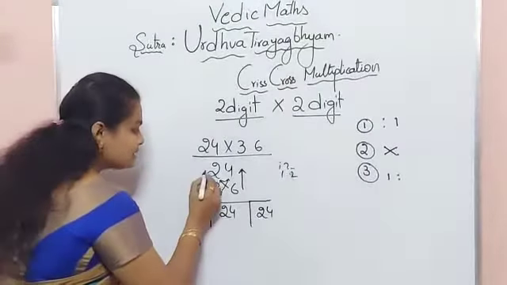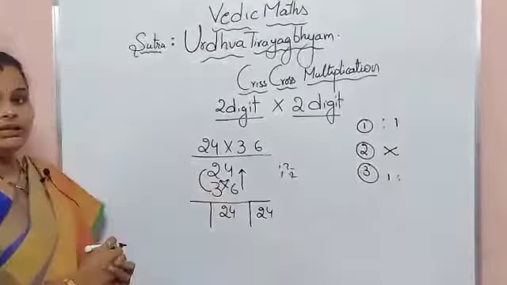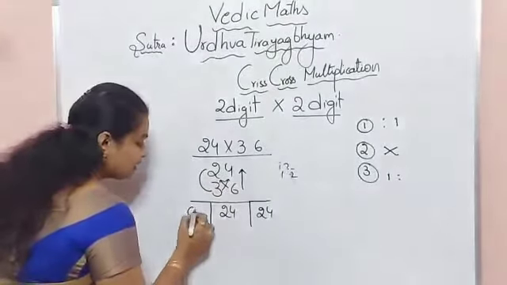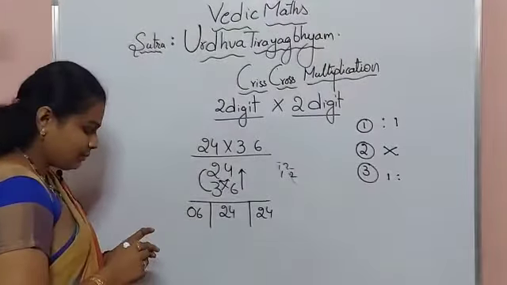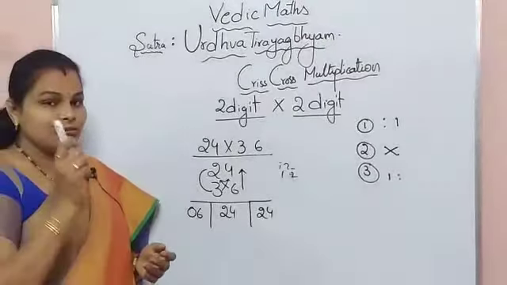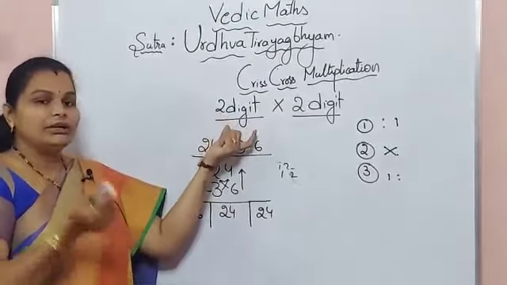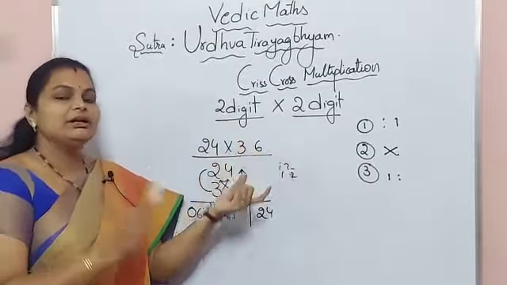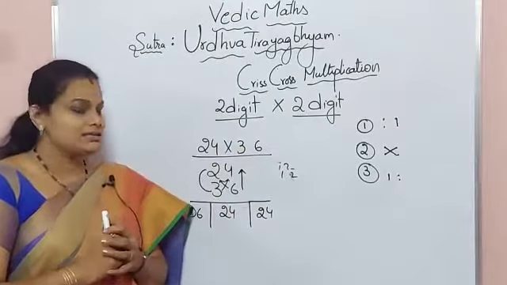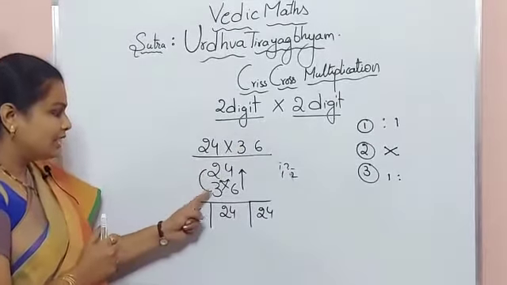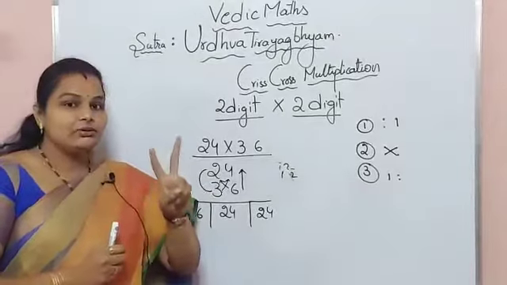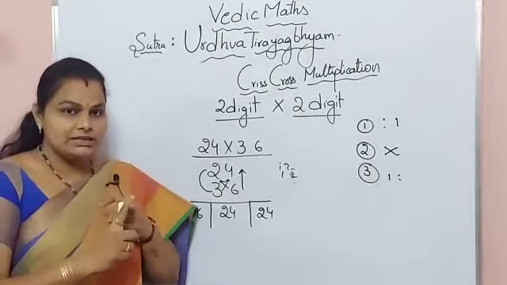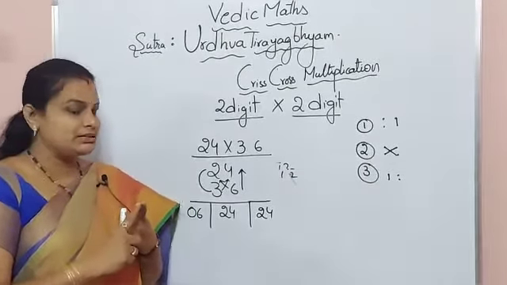Now let us multiply 2 threes are 6, I am writing here 6. In Vedic maths multiplication there is one more rule. As I told, however many digits are participating, that many digits we should show in the answer. So here 2 and 3, so total 2 digits are participating. 2 is a single digit number and 3 is a single digit number.